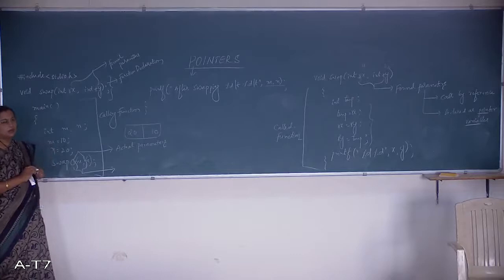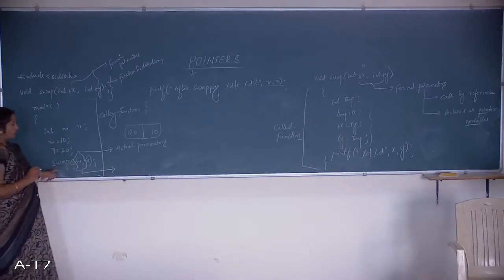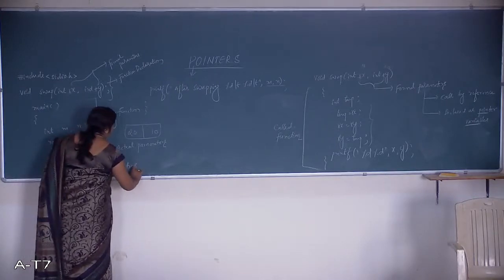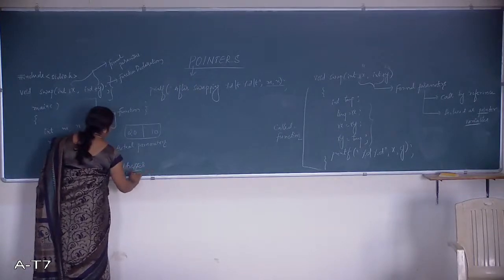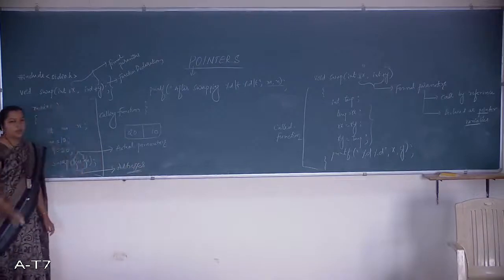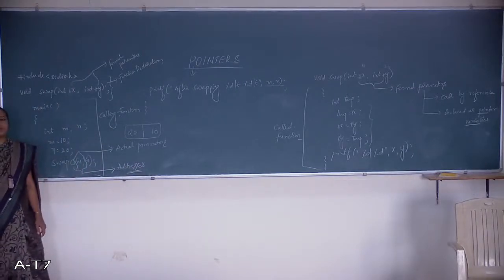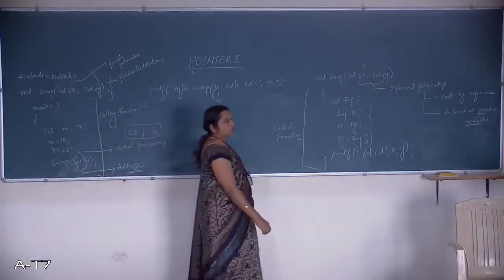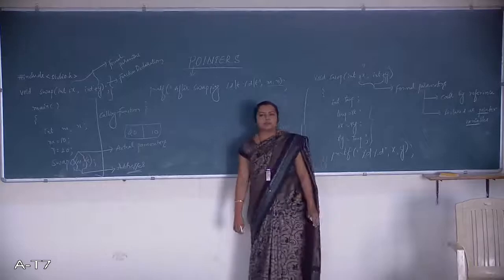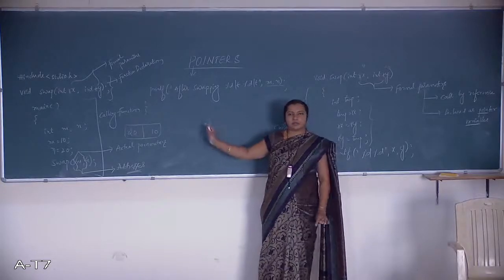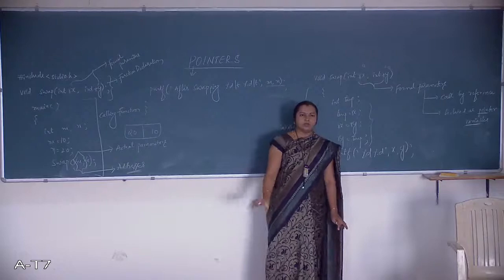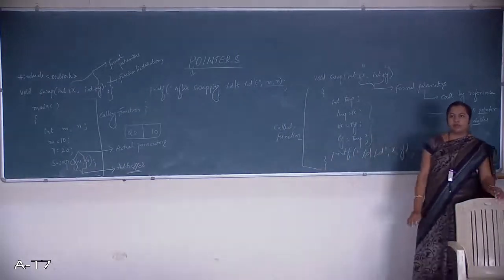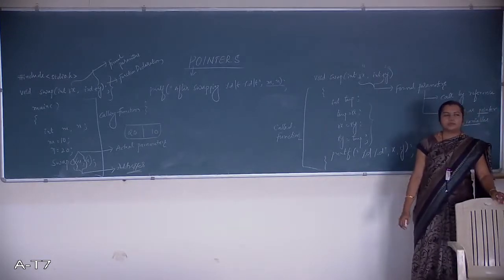That is, here the actual parameters will be sending what? The addresses. They will not be sending the values, they will be sending the reference, that is, addresses to the formal parameters. Since they have to hold the addresses, the formal parameters have to be declared as pointer variables. Here the changes will get reflected back to the calling function. But in the earlier case, call by value, the changes will not get reflected back to the main function. Followed?